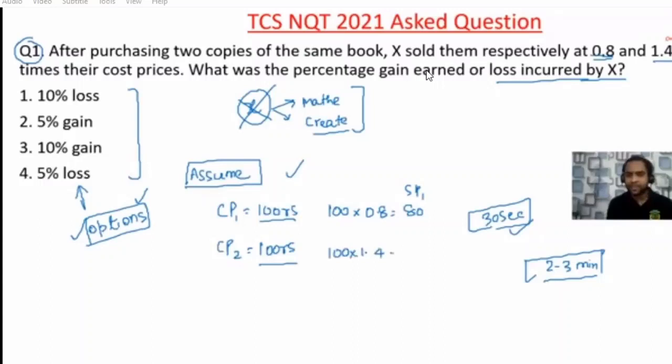One thing is sure, that profit will be there. So the loss option is anyway eliminated. Now you will have profit. Now friends, most of the students, I have seen what they will do.